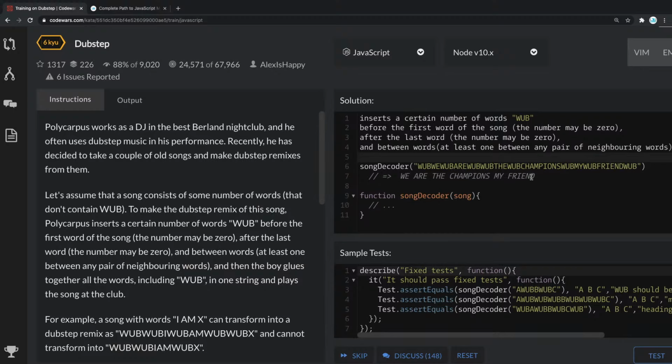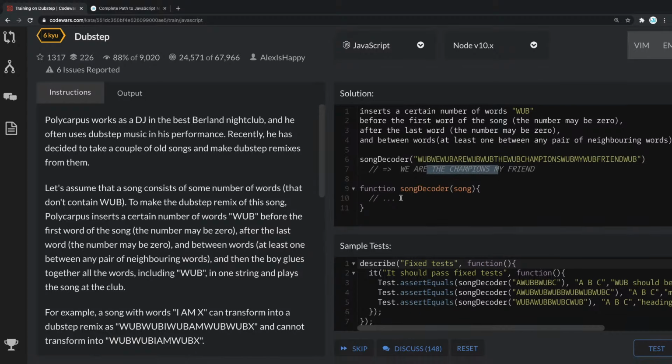By seeing that, we have this: now we can see WUB, we, and then we have WUB are, WUB, and then the champions, basically, we get that. So we have to remove the WUBs, right? Remove WUBs between words as space, and that's basically what we're getting. So that's great. I think someone just mentioned that in the comments. So let's do that right now.